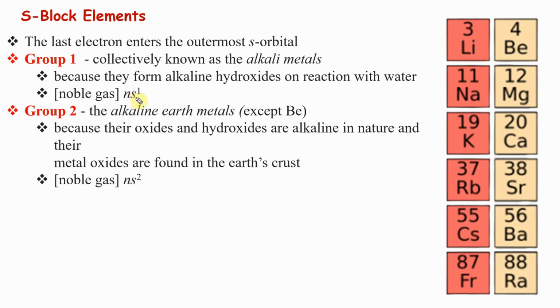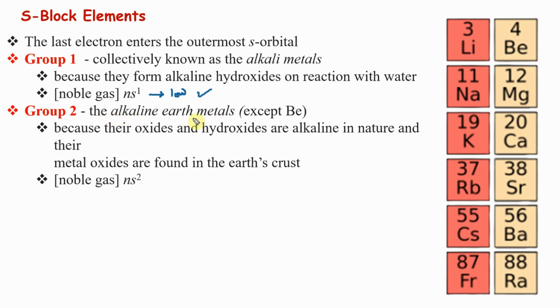They have a configuration of filled noble gas plus 1 electron. Because it is 1 electron that can be lost easily, their first ionization energy is extremely low, IE1. IE2 is very, very high because we have to remove from noble gas configuration. We have seen questions based on this in periodicity.